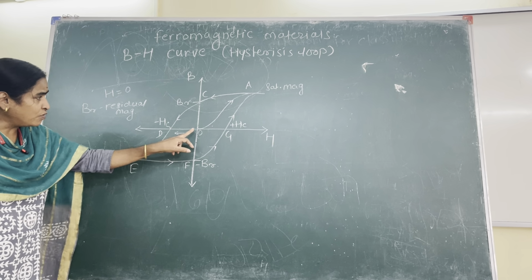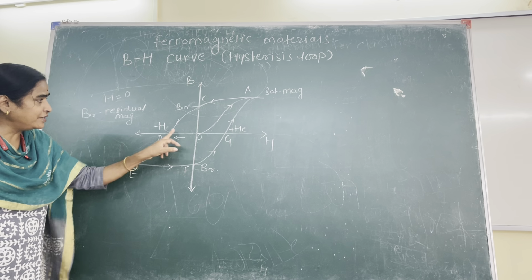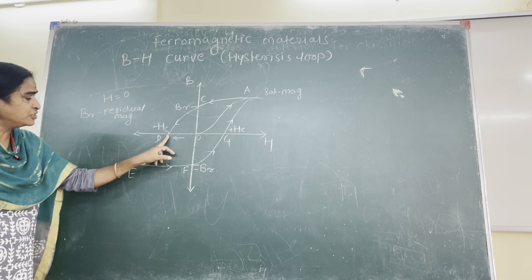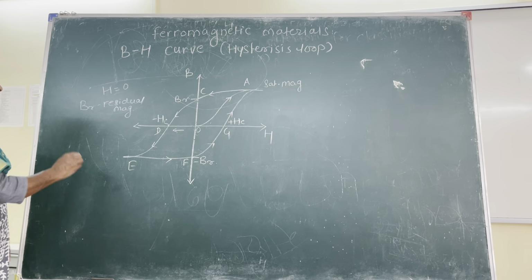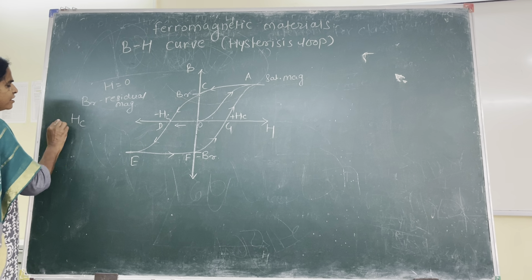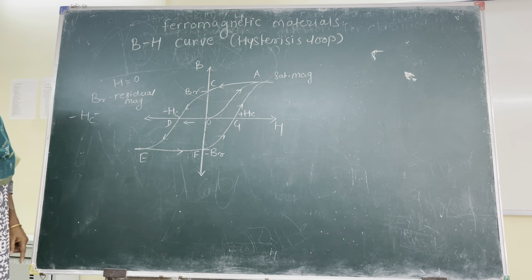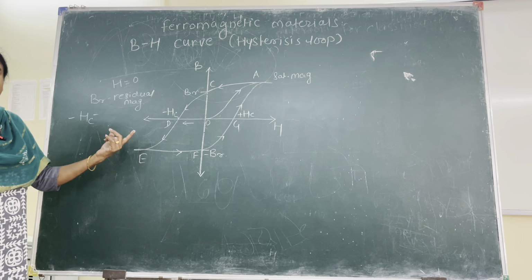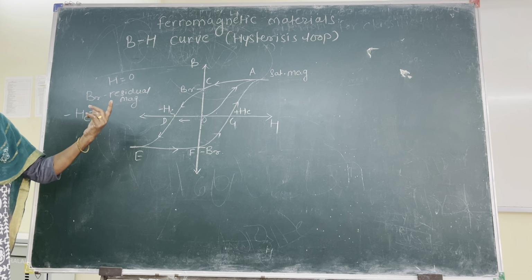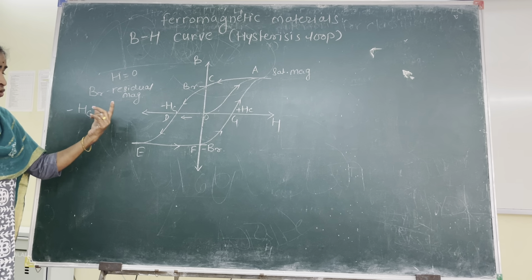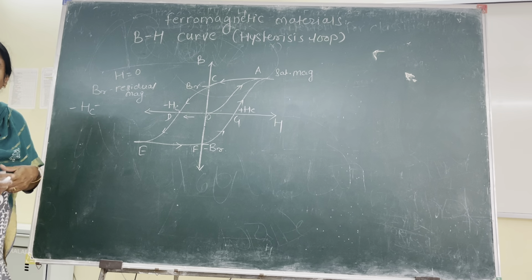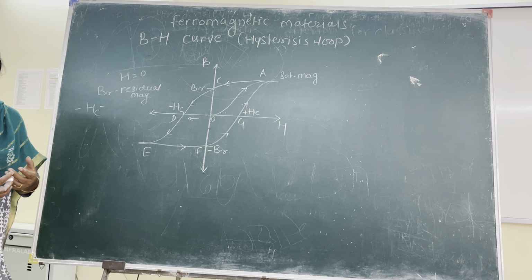This value of applied field, which is required to remove the residual magnetization, is called the critical magnetic field minus Hc, or it is also called coercivity. Coercivity, C-O-E-R-C-I-V-I-T-Y. Coercivity is the additional field required to correct the situation.